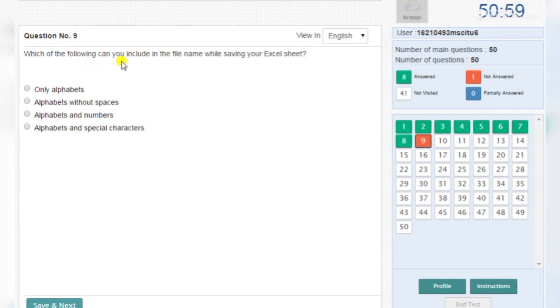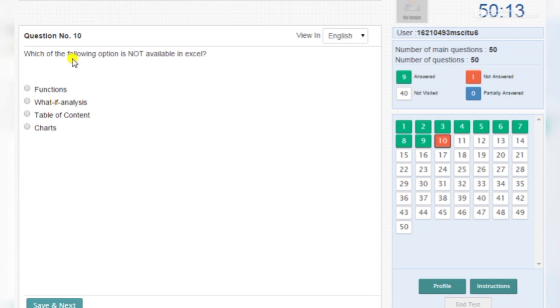Which of the following can you include in the file name while saving your Excel sheet? Alphabet and characters. Which of the following options is not available in Excel? Table of content. You can apply cell shading using the fill color option.